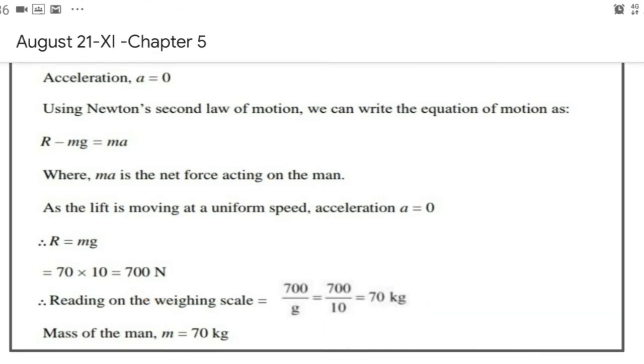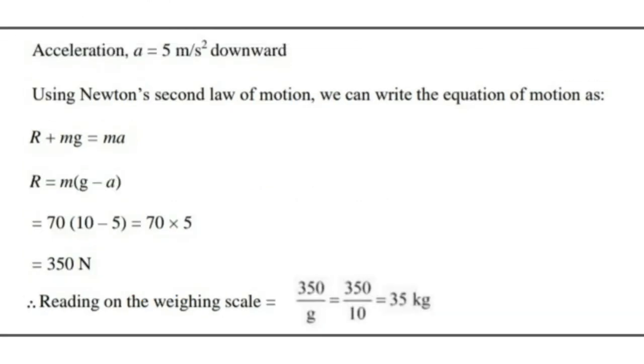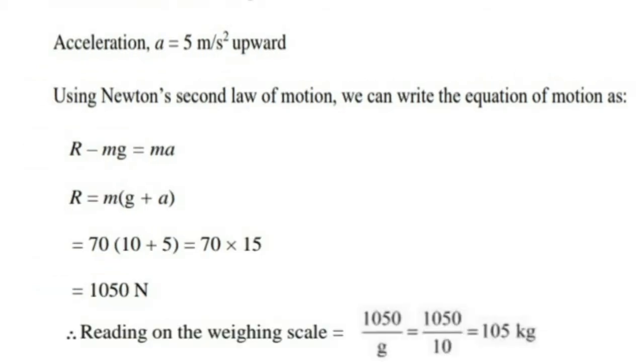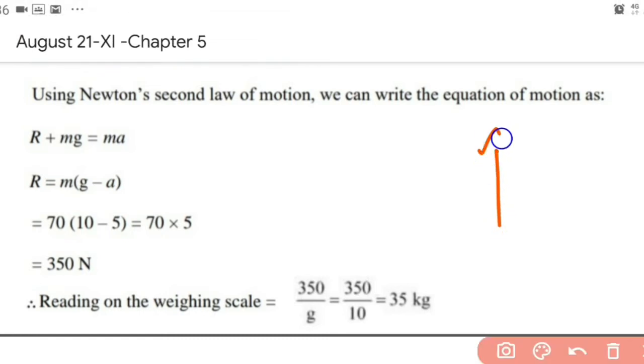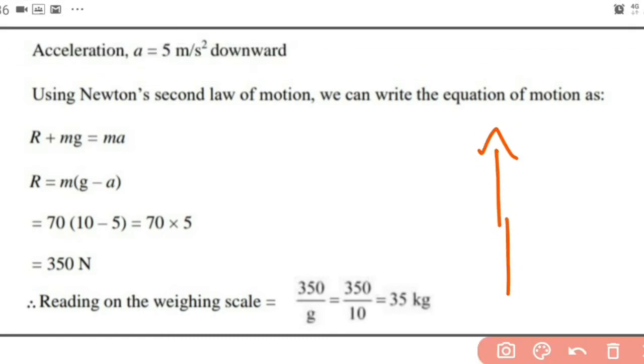Now coming to the second part, it is under accelerated motion with 5 meter per second square downwards. So it is going downwards, which means we have to write the force equation. When we draw the free body diagram, we have upward force and downward force.